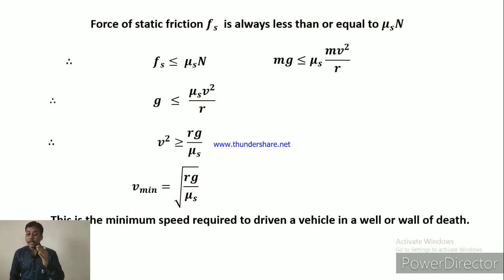That is the minimum speed. If the speed of the vehicle is below this, then the vehicle cannot drive in the well of death. The vehicle falls down. So this is the first topic for the well of death or wall of death, and this is the minimum speed required to move a vehicle in a well of death.